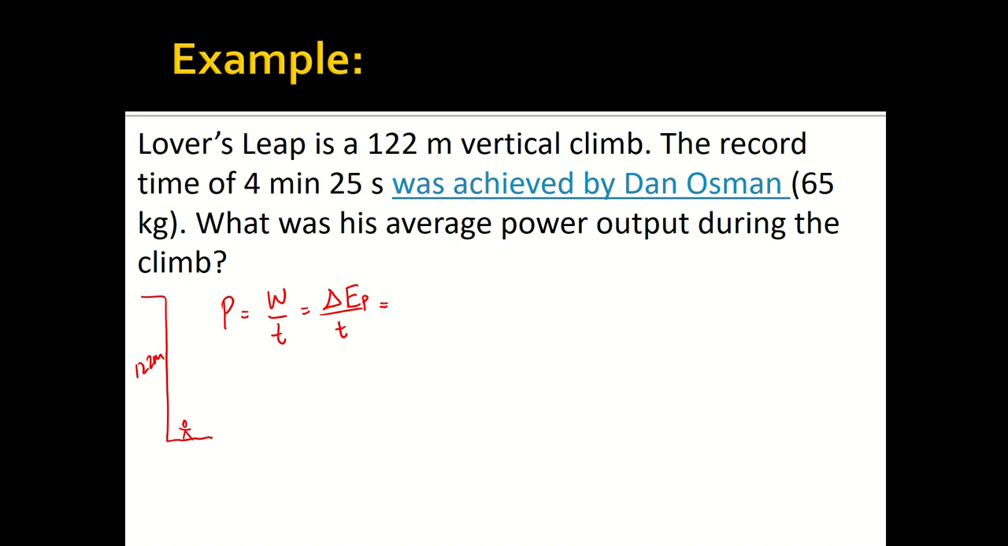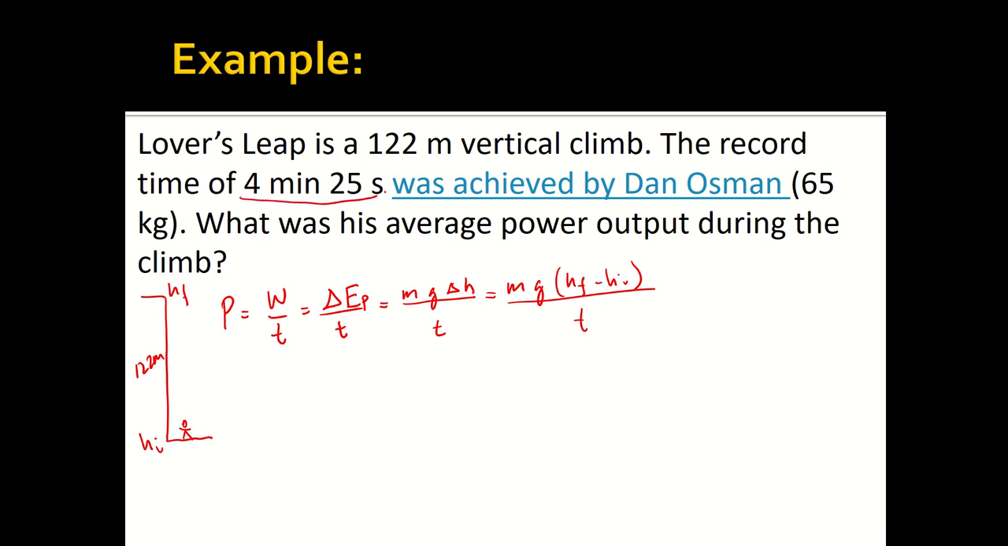So we can expand this and say potential energy is mass times gravity times height. The only thing that's going to change here is our height. You're going to go from 0 to 122 meters. So we can expand this to m g delta h over time. And delta h is going to be our final minus initial. So we can expand it one more time. Here we have h f minus h i over time.